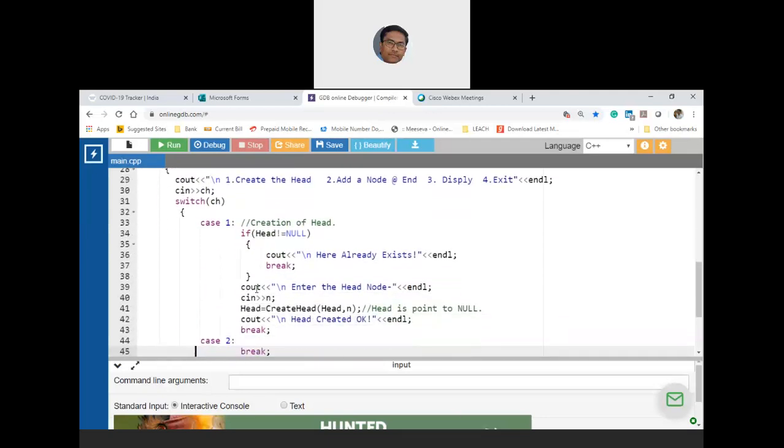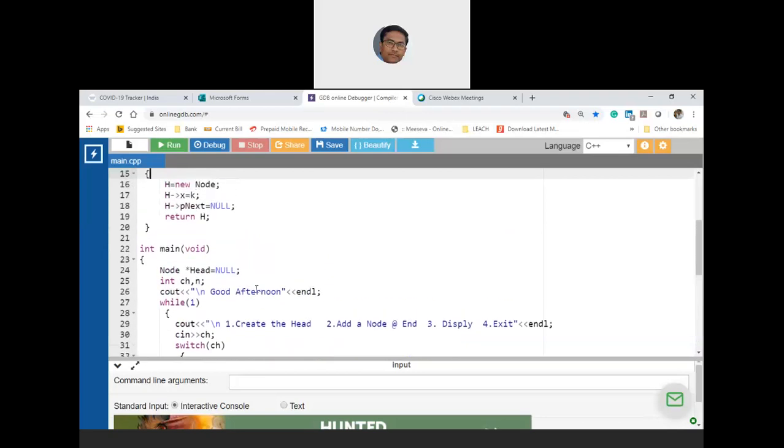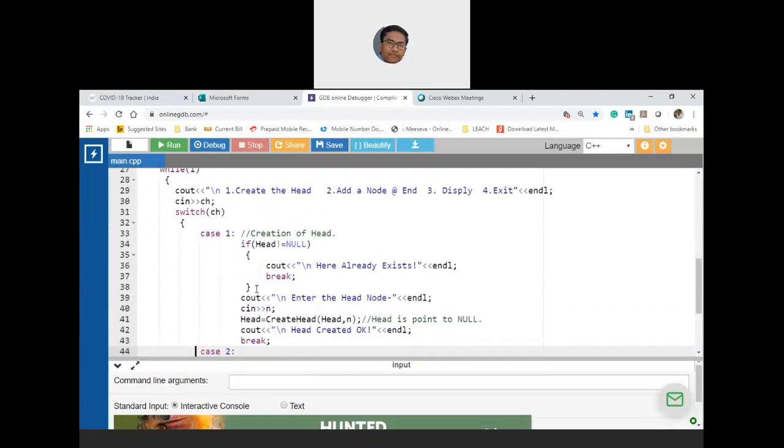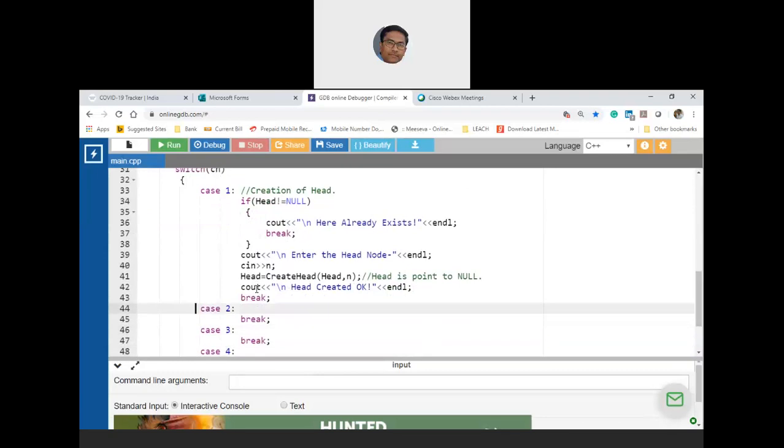So case 1 is completed. Yes or no? Now let us take case 2. What is case 2? Adding a node at the end or at the tail.